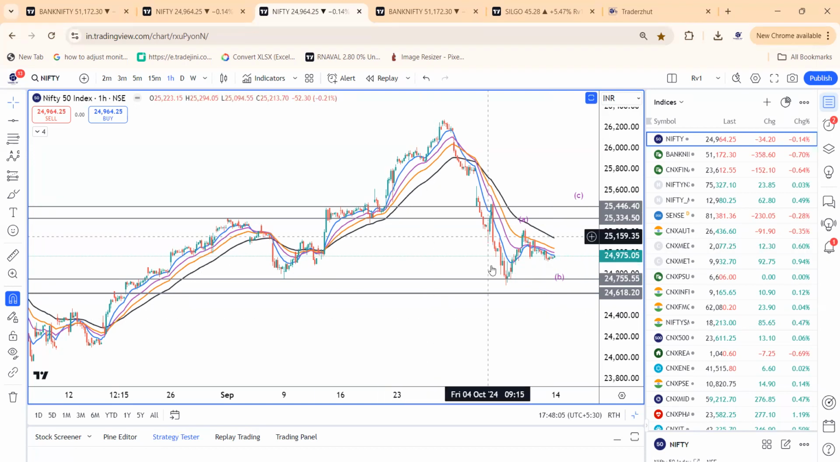So that's the weekly analysis. What to plan until 24,885 or 24,800 holds by the dips in the Nifty. Simple strategy.